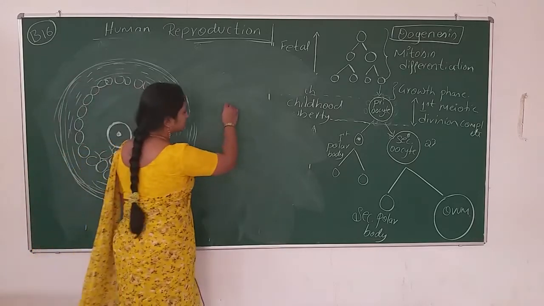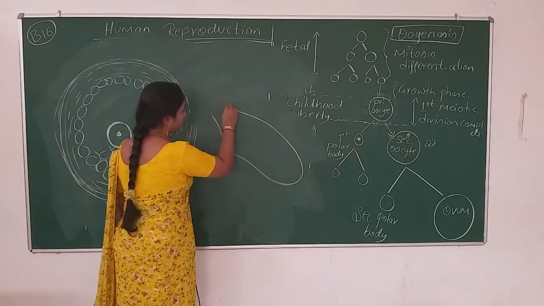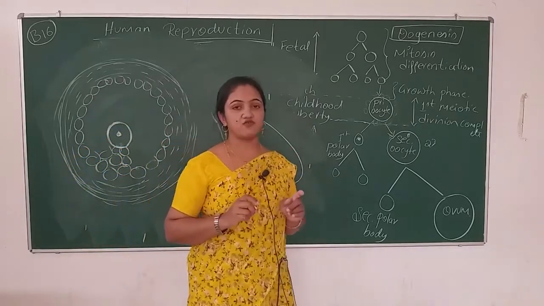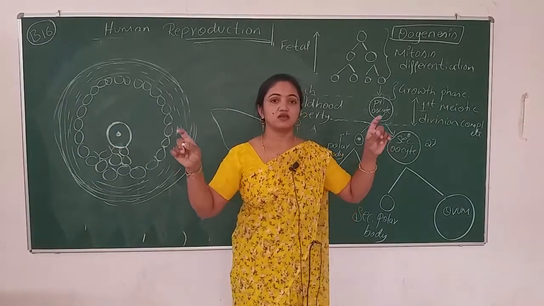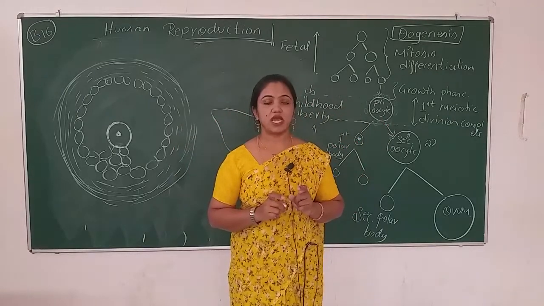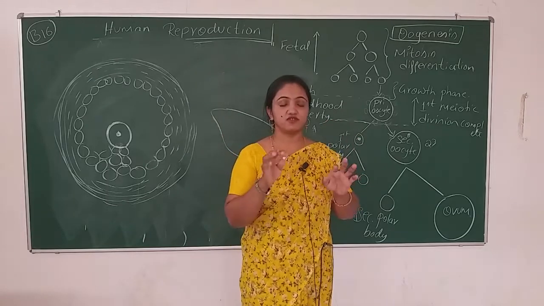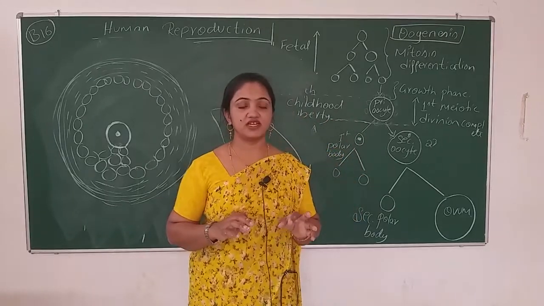So first I'll draw the ovary here. In the female reproductive tract, a pair of ovaries is present, connected to the infundibulum, then the ampulla, then the isthmus, and then the pear-shaped uterus, all of which we studied in the last sessions, right?